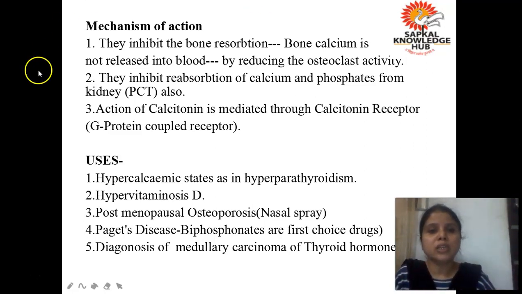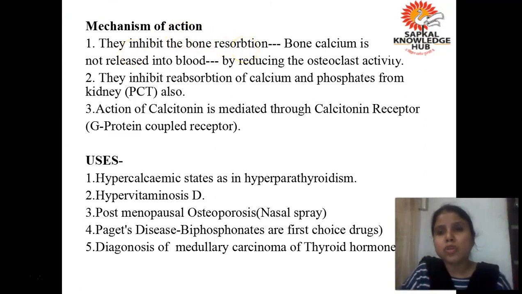See, you can see it here. They inhibit the bone resorption. So if the bone resorption will not be there, the calcium will not be released into blood, and as a result the level of calcium will go down. Okay, now how the calcitonin is reducing the resorption.